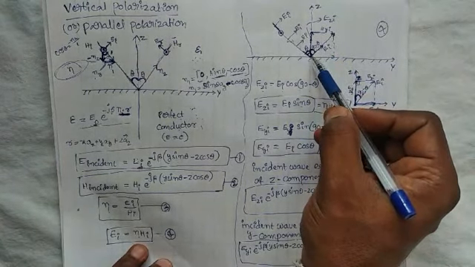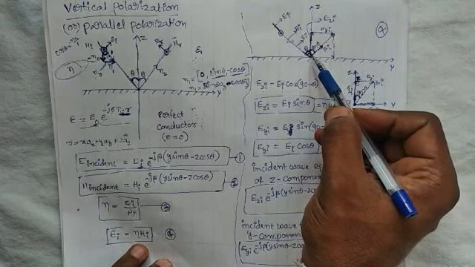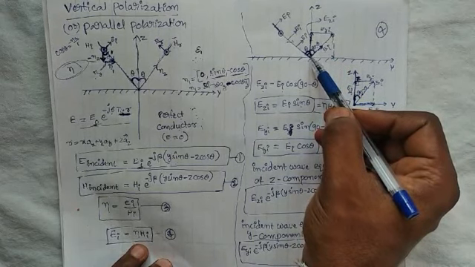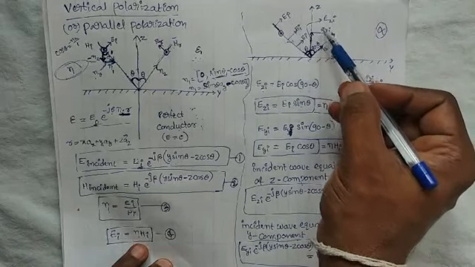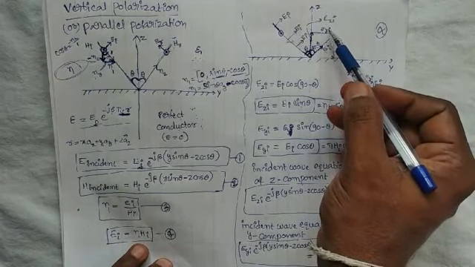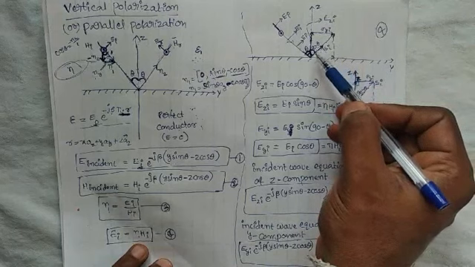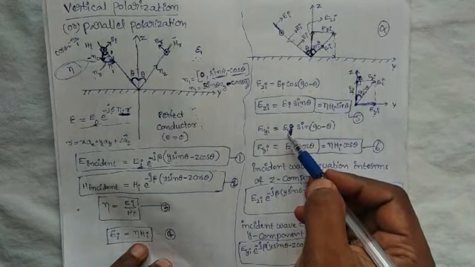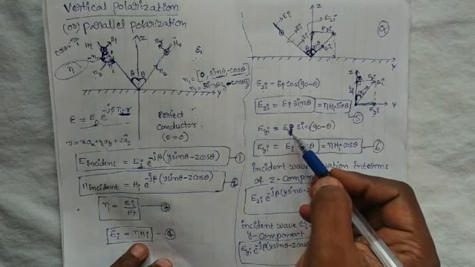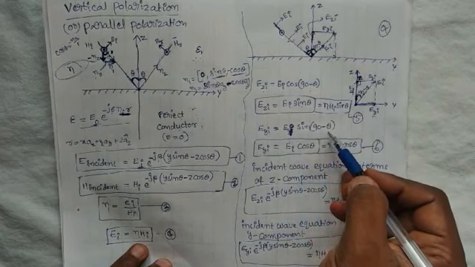Here we are determining sin (90 minus theta). Sin (90 minus theta) is equal to opposite by hypotenuse, EYI by EI. So EYI is equal to EI into sin (90 minus theta).